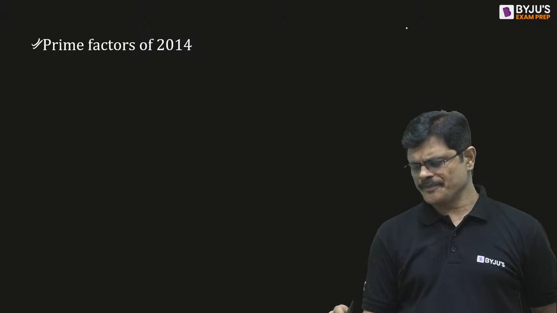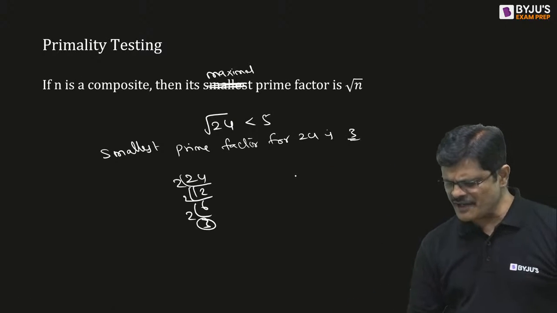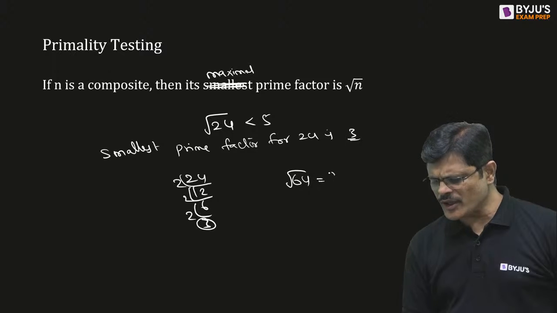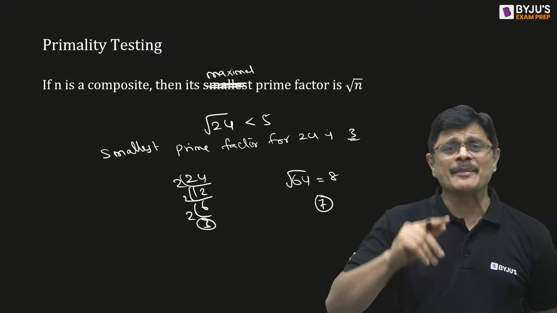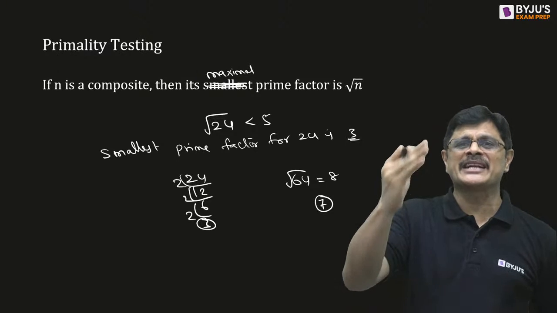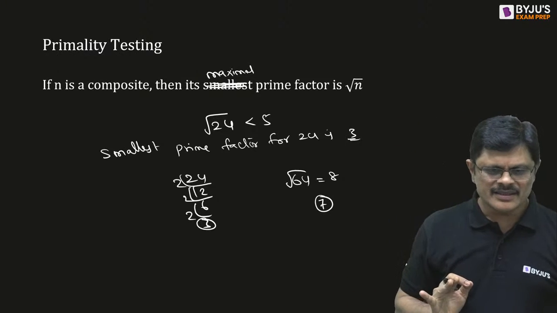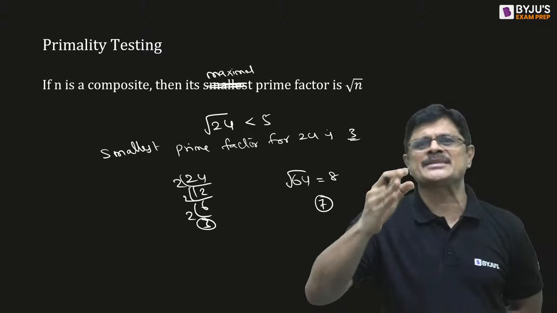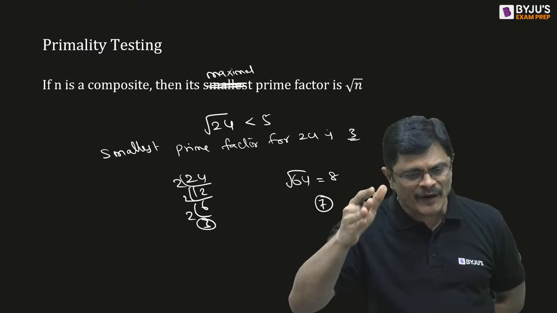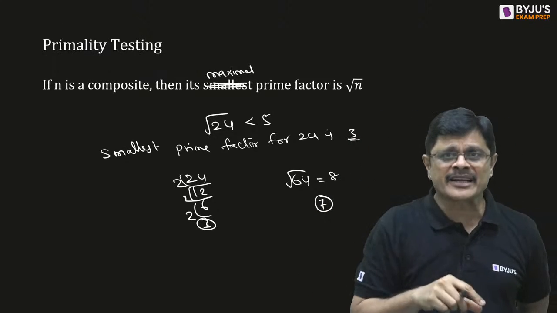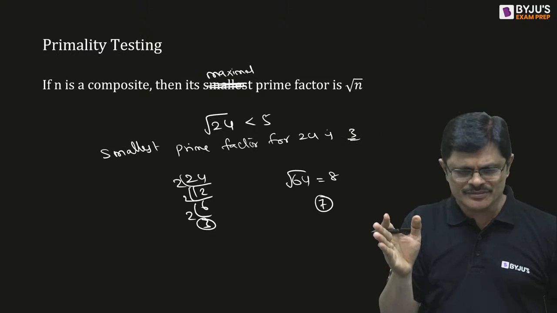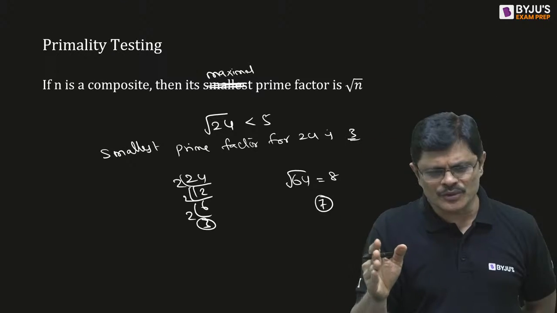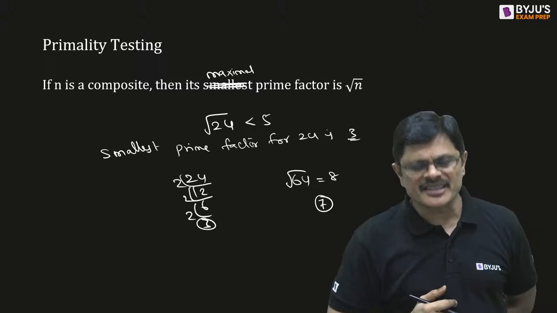For 64, root 64 is 8. The prime number less than this is 7. Maximum, it can have 7 as a prime factor. It does not mean 7 is the prime factor. It can have at most that, maximum meaning less than or equal to. So 7 can be the maximum prime factor.